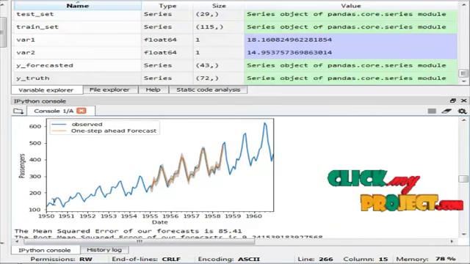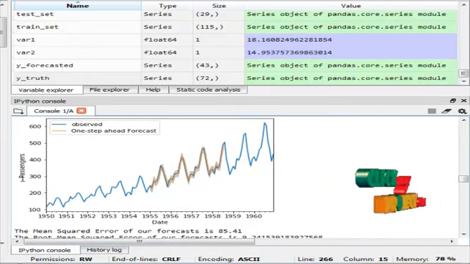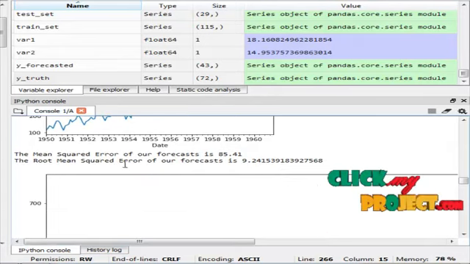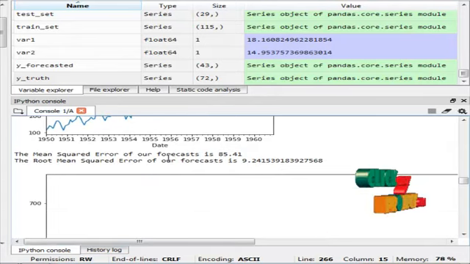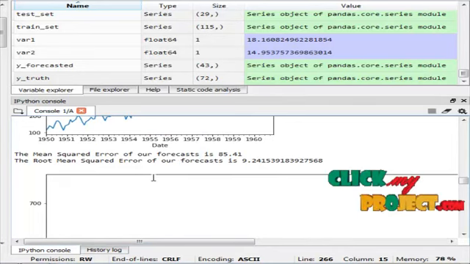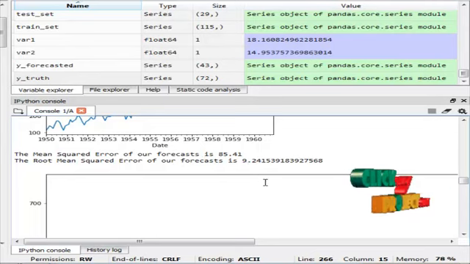This is the passenger one-step-ahead forecasting passenger plot in 10 years. The mean square error of our forecast is 85.41. The root mean square error of our forecast is 9.24.